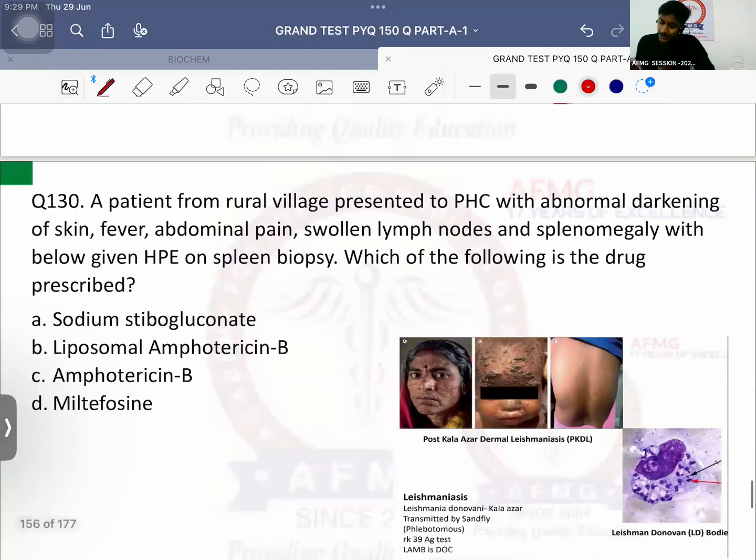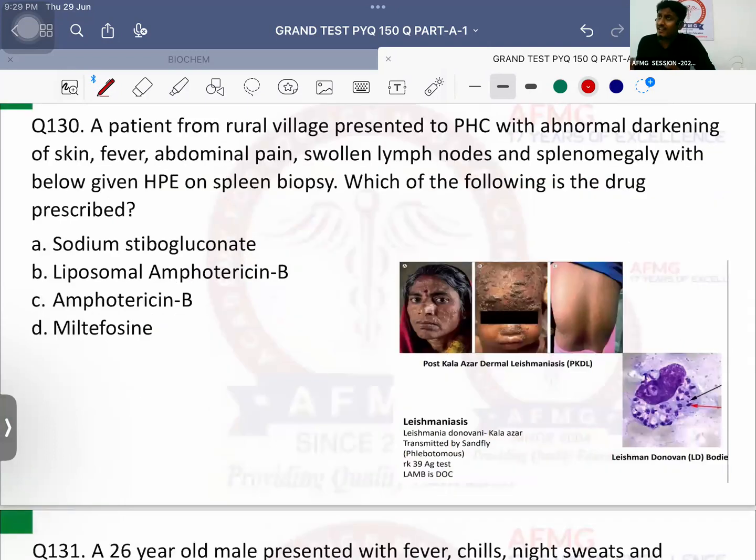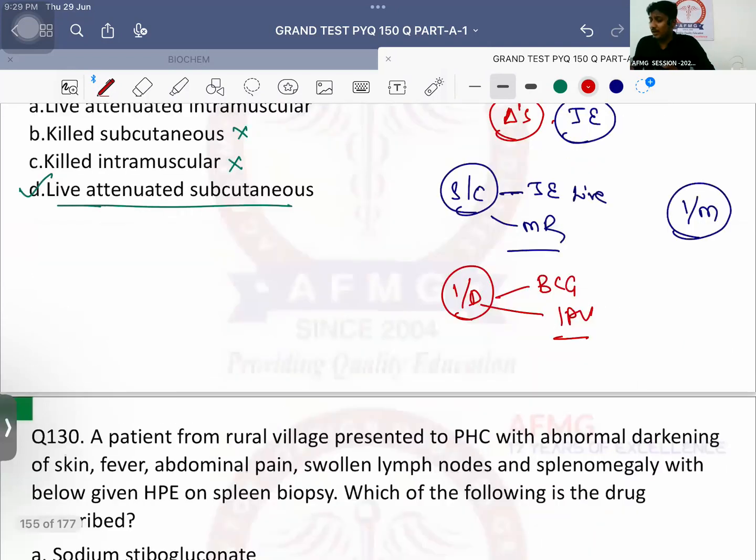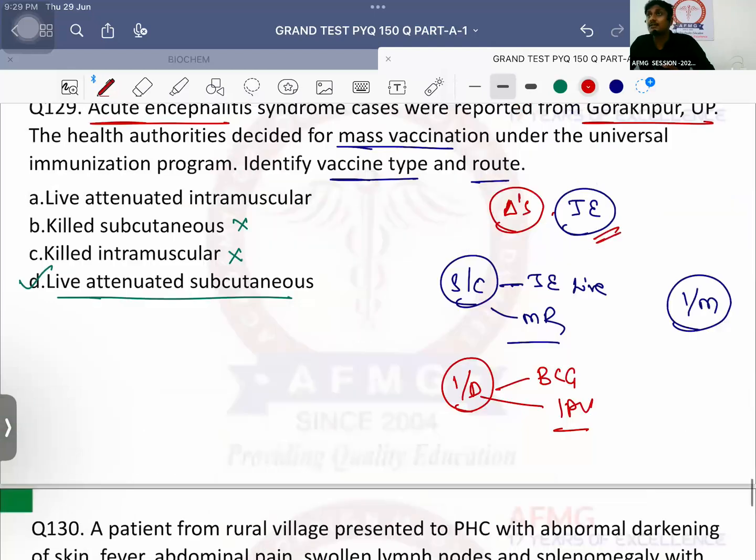Question number 130. A patient from amplifier host. This question has been repeated 3 times. Amplifier host of Japanese encephalitis: pig usually. Definitive host: Ardeid birds like ducks, fowls and herons. Okay, please remember that. Sorry. Japanese encephalitis vector: Culex tritaeniorhynchus followed by Culex vishnui. Please remember this. Okay?